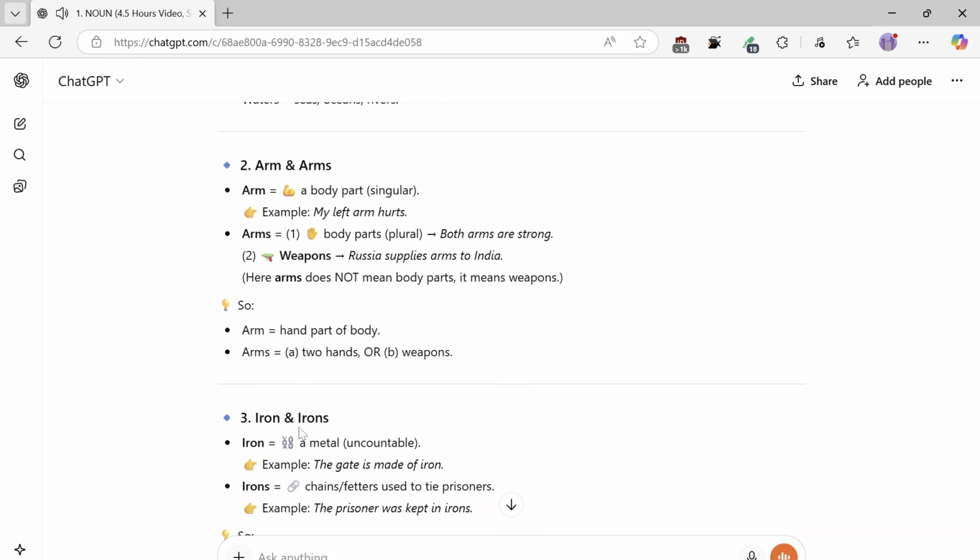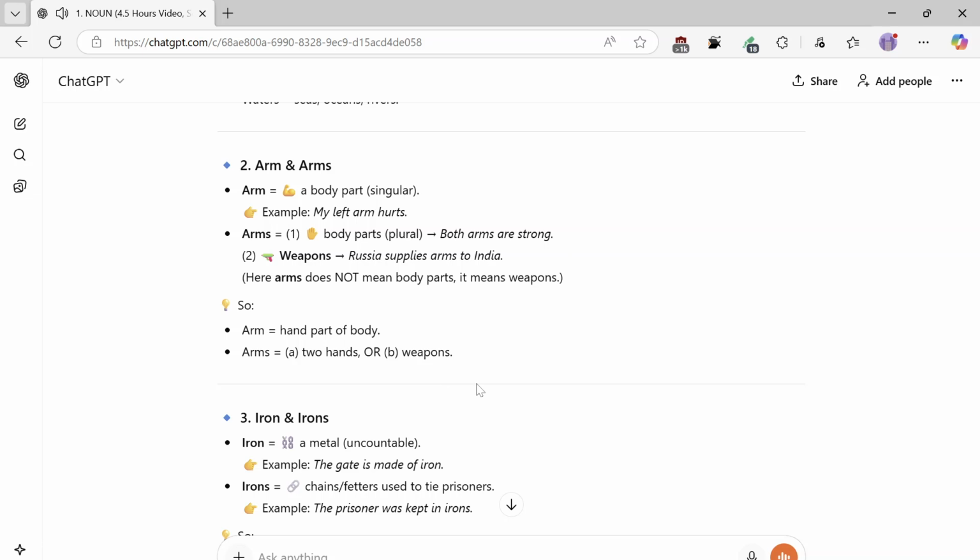2. Arm and arms. Arm equals a body part, singular. Example: My left arm hurts. Arms equals one, body parts, plural: both arms are strong. Two, weapons: Russia supplies arms to India. Here, arms does not mean body parts, it means weapons. So, arm equals a hand part of the body. Arms equals A, two hands, or B, weapons.